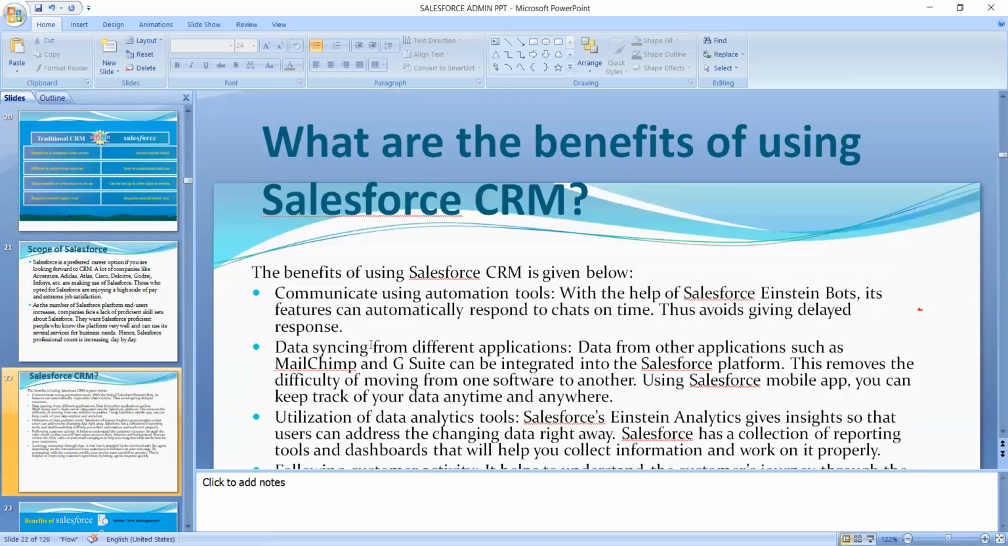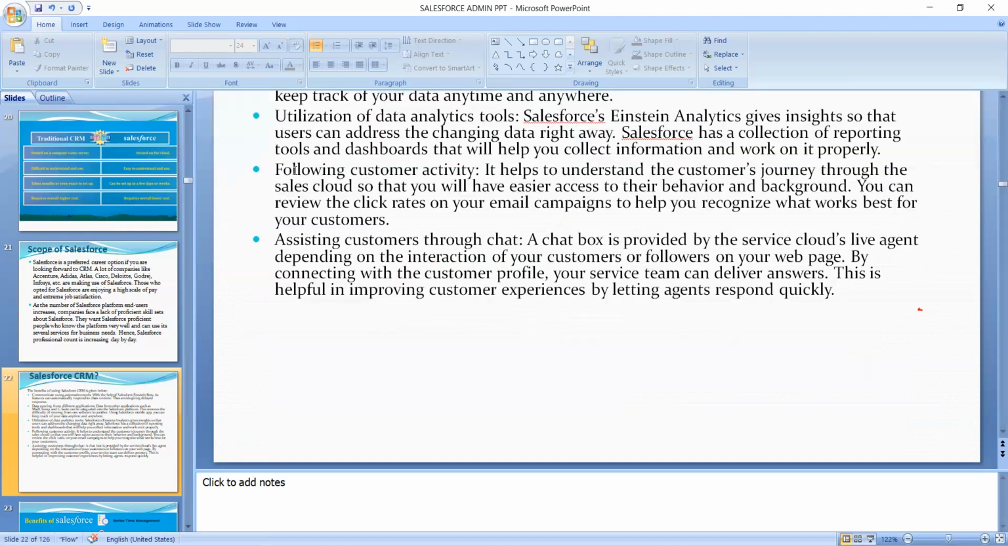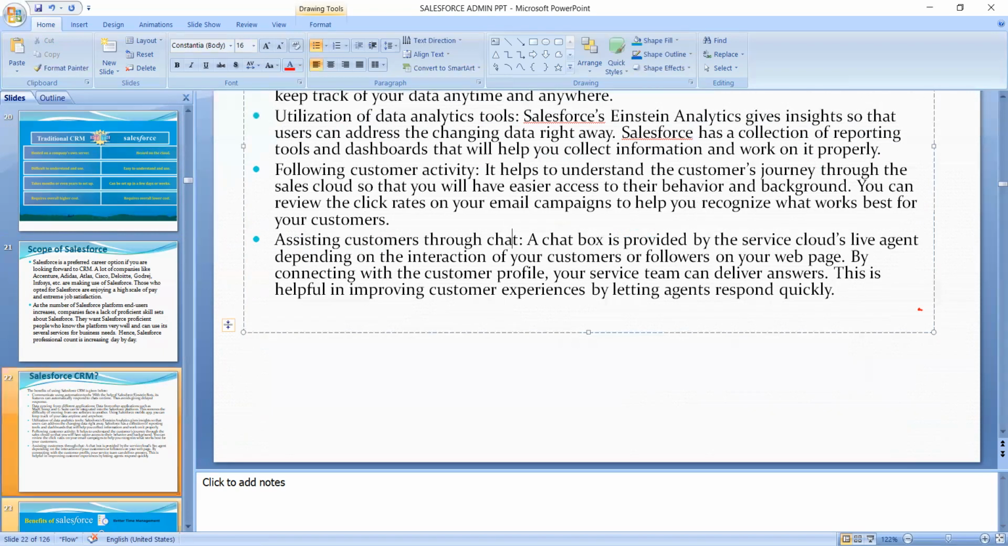What are the benefits of CRM? It means communicating using automation tools, data signing for different applications, utilization of data analytic tools, following customer activities, and assisting customers through chats. All of this is possible in Salesforce. These are all the benefits of Salesforce. And now.